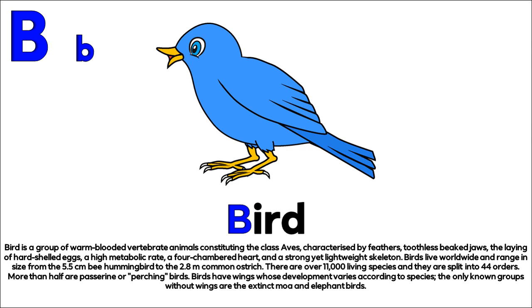There are over 11,000 living species and they are split into 44 orders. More than half are passerine or perching birds. Birds have wings whose development varies according to species. The only known groups without wings are the extinct moa and elephant birds.